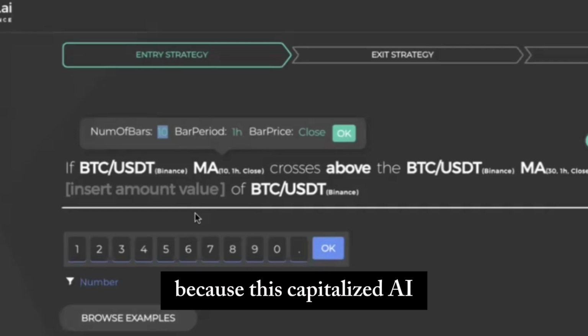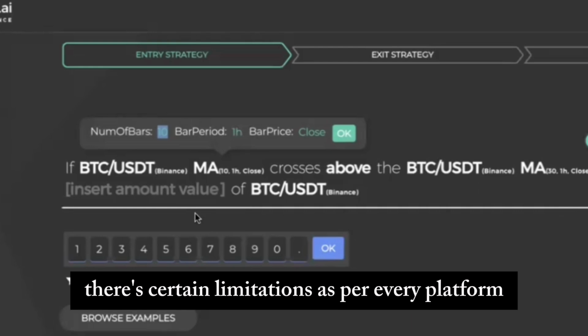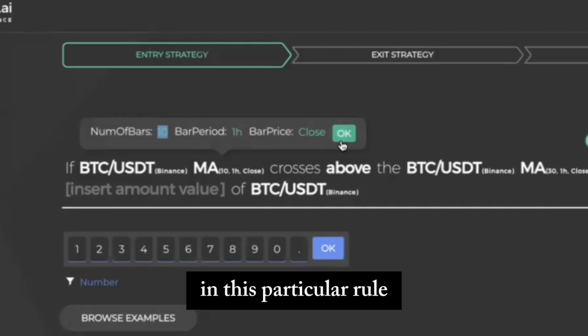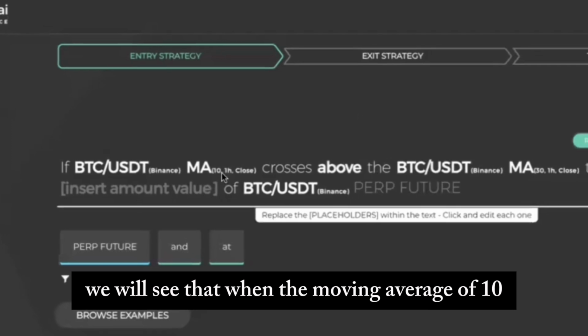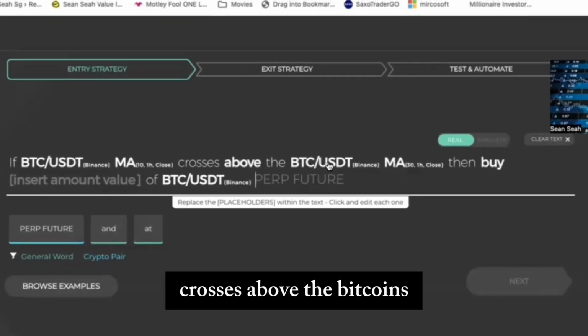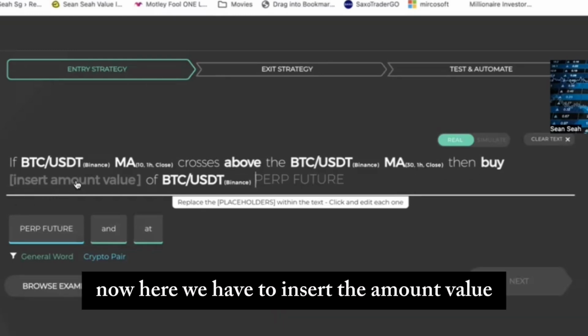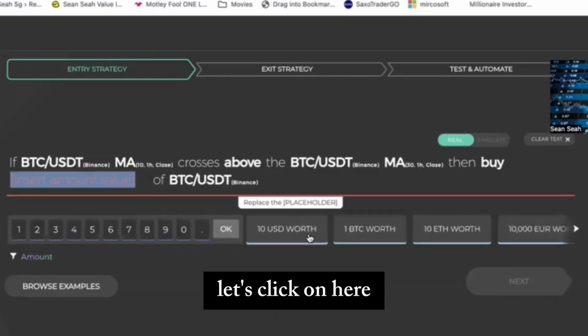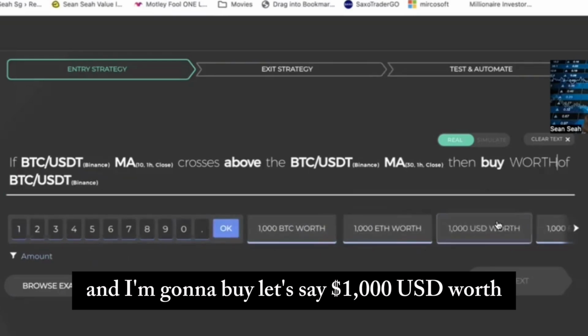Because this Capitalize.ai, although it is really easy to get started, has certain limitations, as does every platform. In this particular rule, we will see that when the moving average of 10 crosses above the Bitcoin's moving average of 30, we will buy. Now, here we have to insert the amount value. Let's click on here. And I'm going to buy, let's say, $1,000 USD worth.